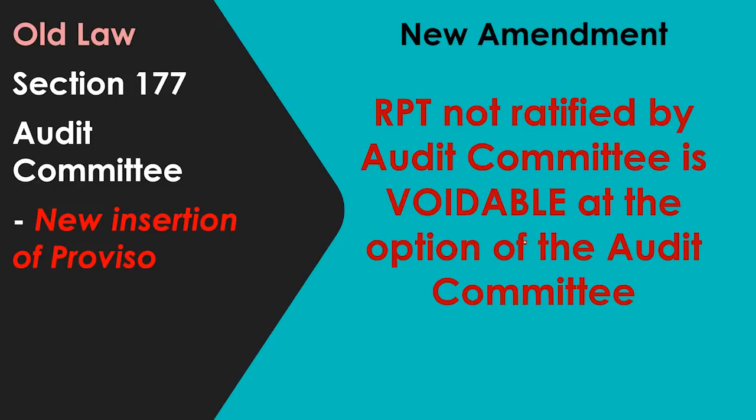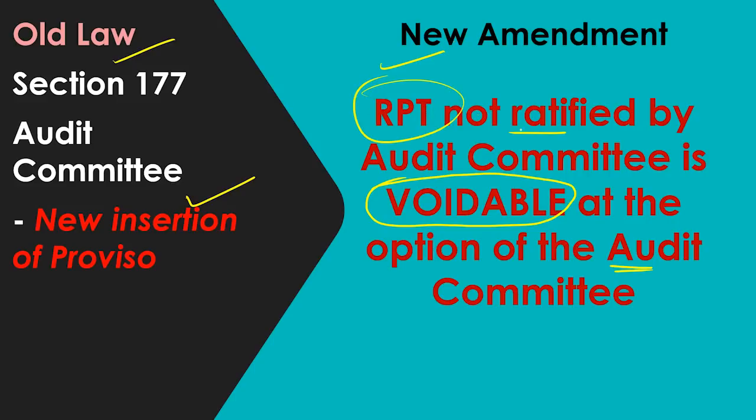This is very welcome. Further in the same section, a related party transaction which is not ratified by the audit committee is now voidable at the option of the audit committee. So this is the new amendment. This was not there in the old law. It's a new insertion. So now if there is any related party transaction which is not ratified by the audit committee, it is voidable at the option of the audit committee. So this is very, very important. You should write this amendment in the exam.